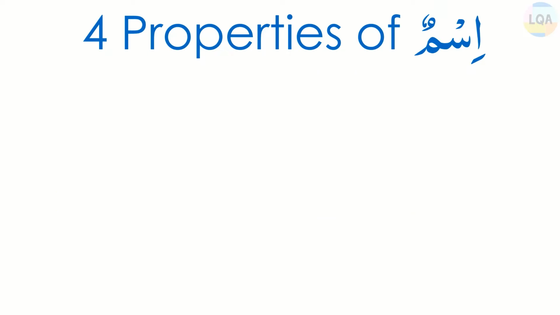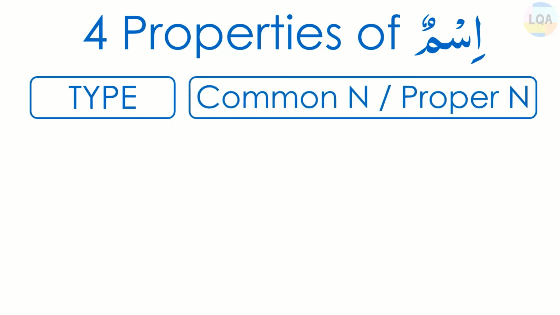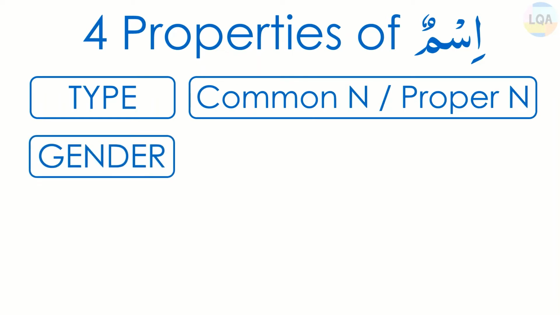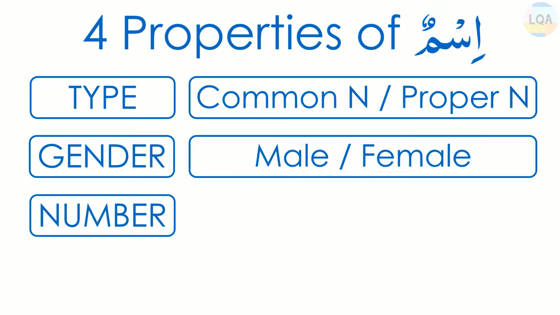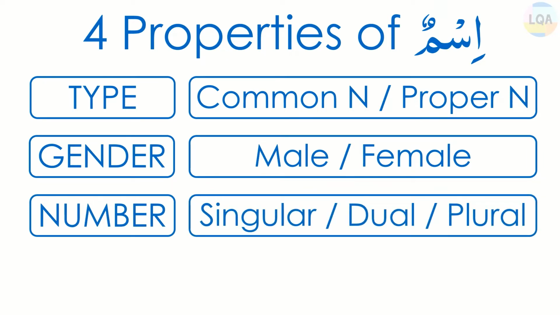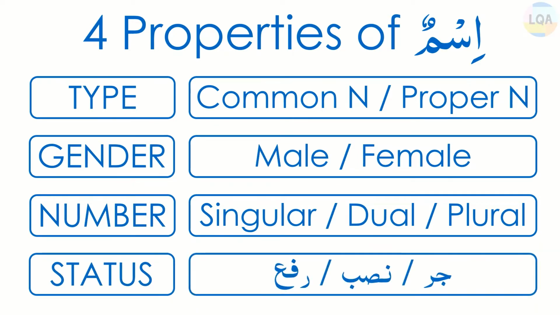Four properties of ism are as following. First property is type, that is, an ism can be either common noun or proper noun. Then comes the second property, which is gender. An ism can be either male or female, irrespective whether ism is living or non-living. Third one is number. An ism can be either singular, dual, or plural. And the last property is status. That is, an ism can be either rafa, nasab, or jar.